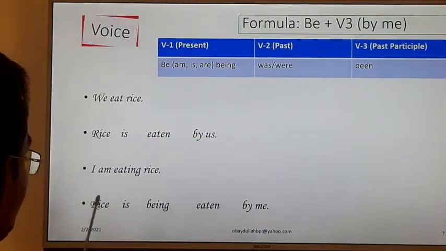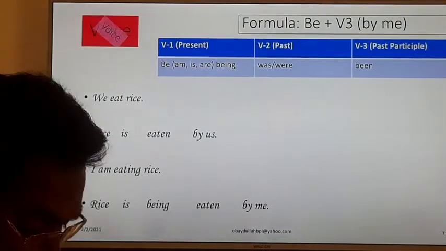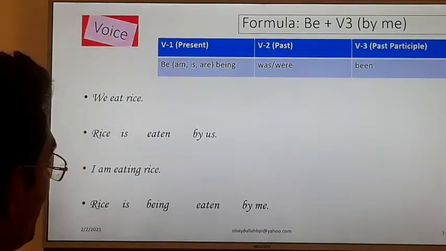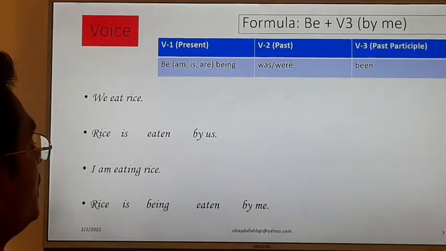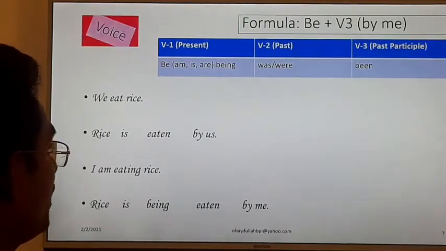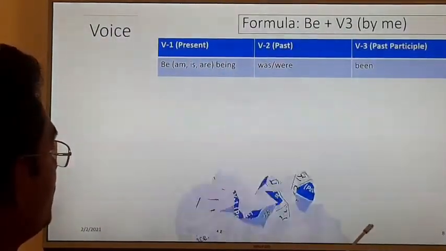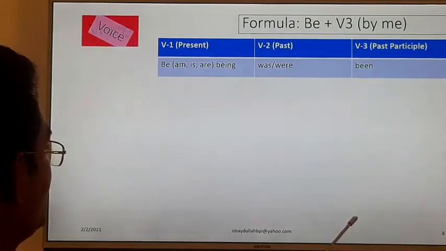It will be being. Rice is being eaten by me. Okay, dear learners, these are the basic idea of passive form. Always, all the time, you have to follow the formula. Now we are going to the next slide.